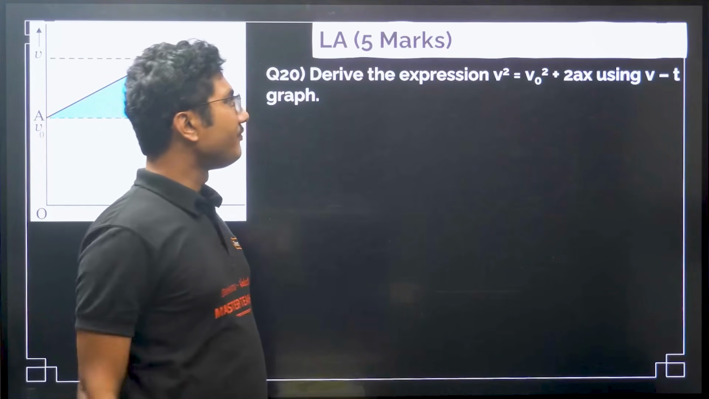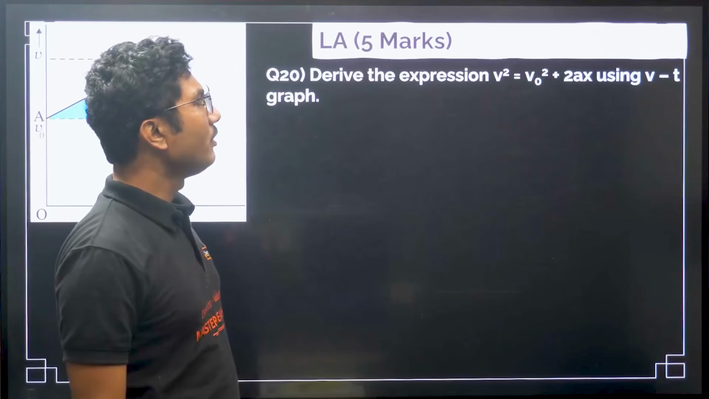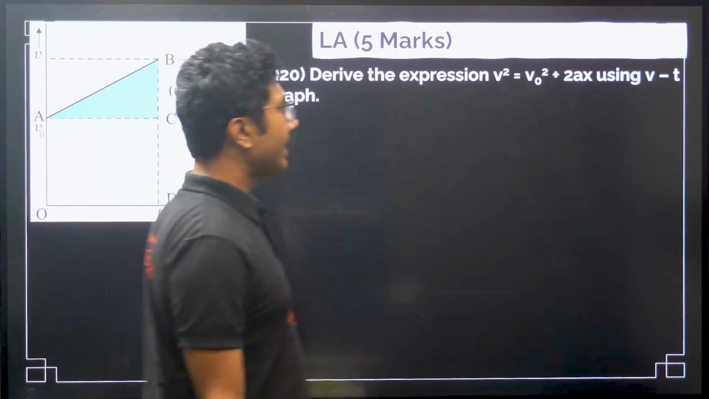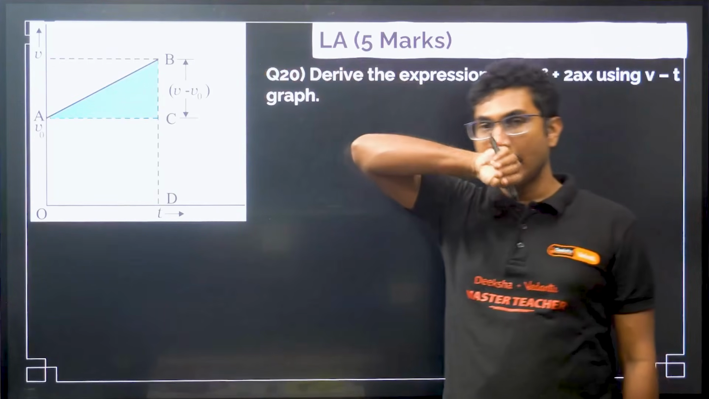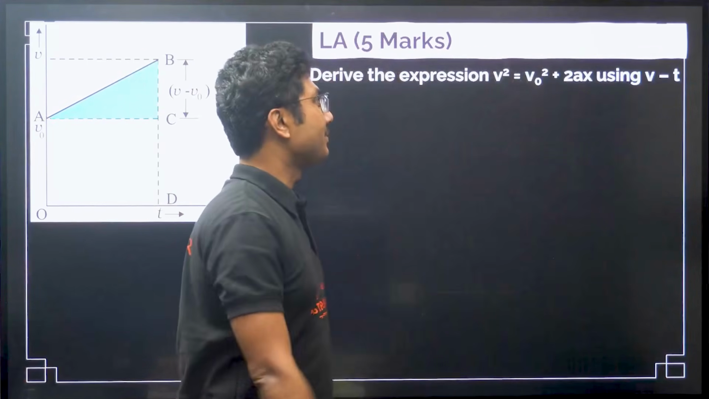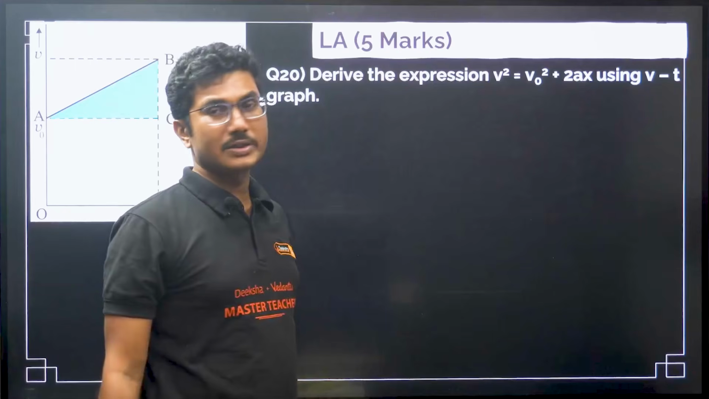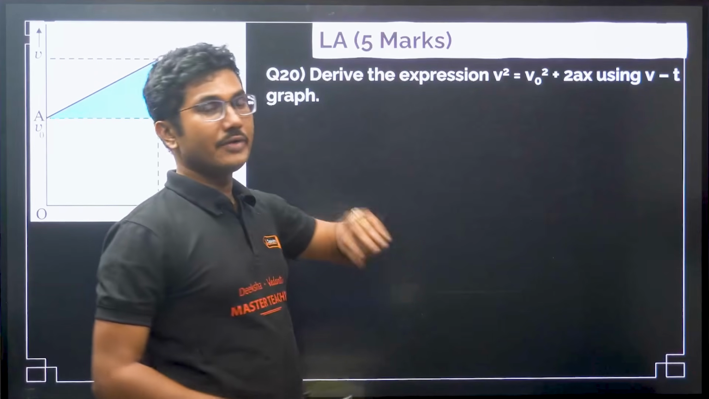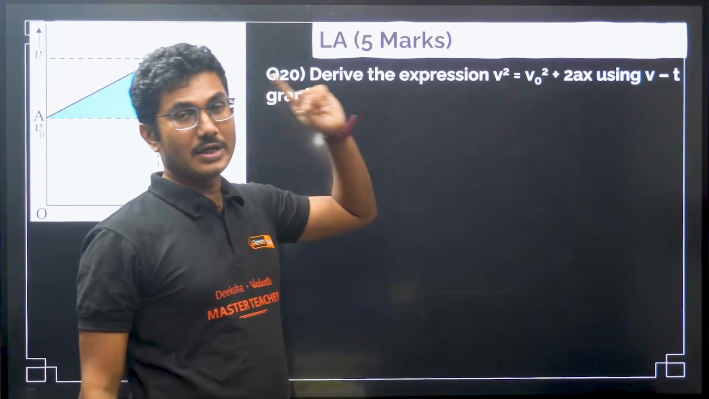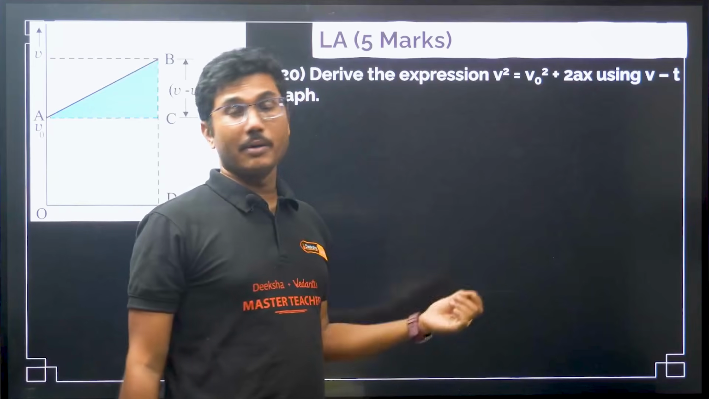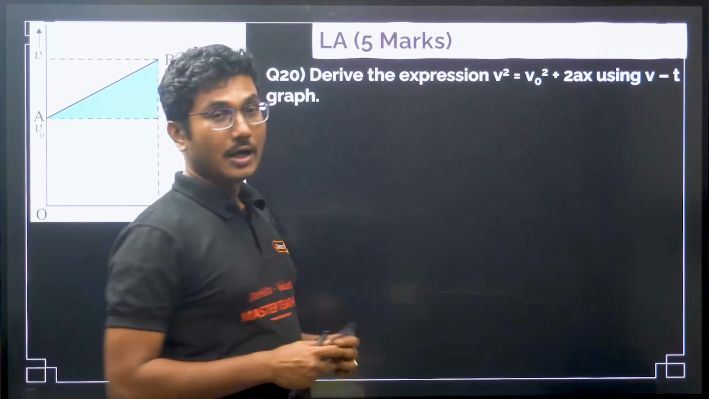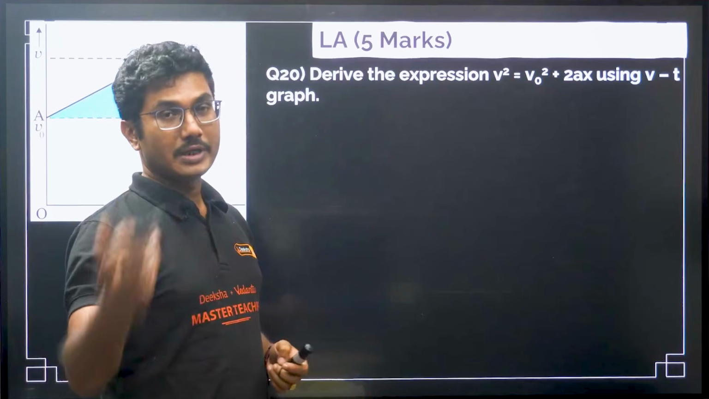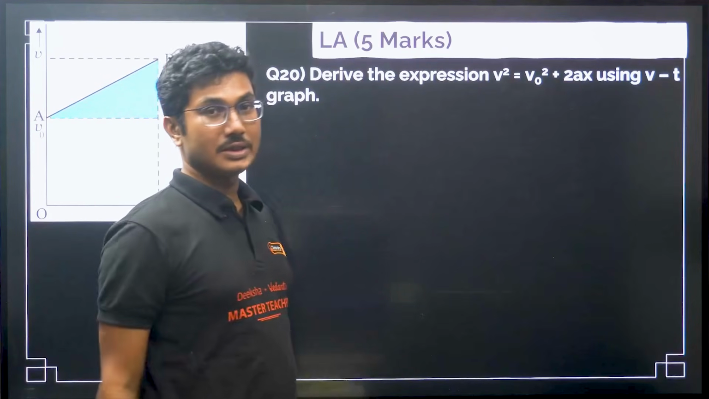Derive the expression v square is equal to V naught square plus 2ax using VT graph. Again same VT graph we are going to use, and now we are going to derive the expression v square is equal to V naught square plus 2ax. Now out of the two derivations, one derivation is very very highly probable that it will come in your unit test. Okay, and one of them will definitely come in your midterm exam as well. So be ready for one such derivation.